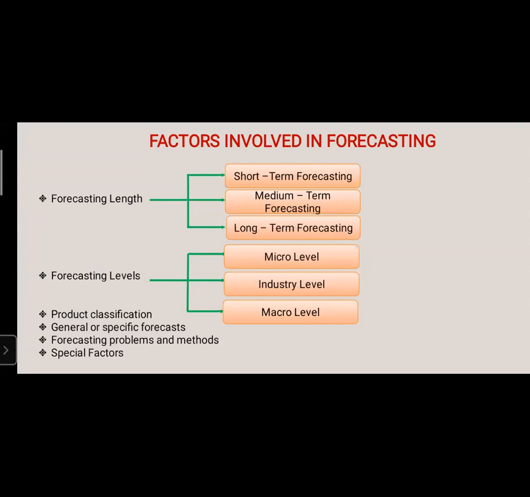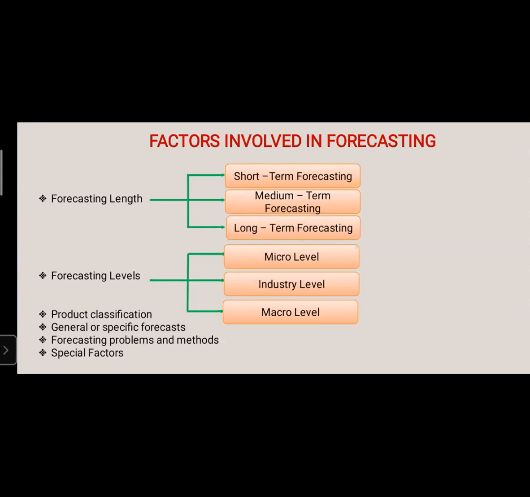The first one is forecasting length, which is divided again into 3 types: short-term forecasting, medium-term forecasting, and long-term forecasting. The other name for forecasting length is time horizon, because depending on the time, this type of forecasting is selected.